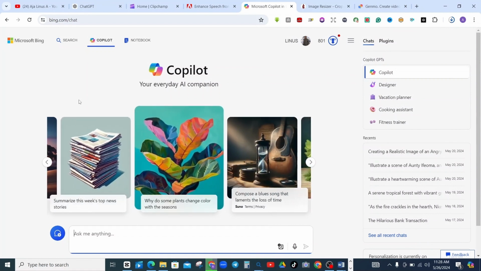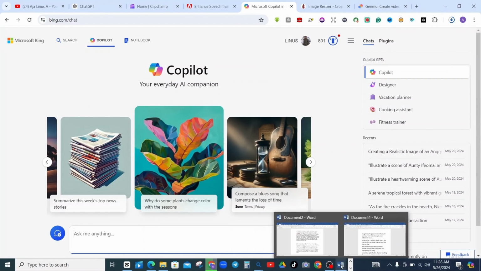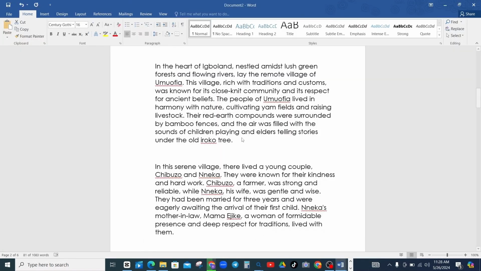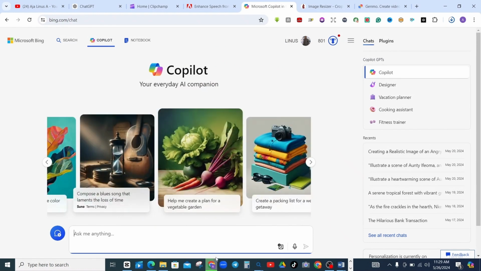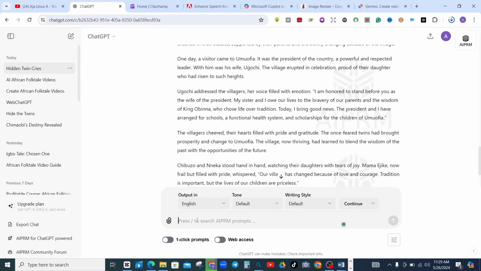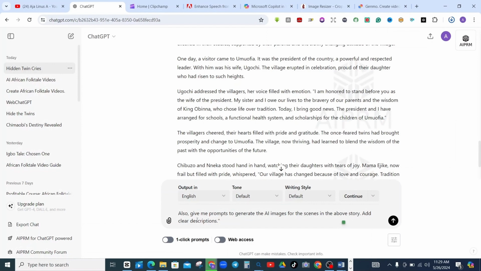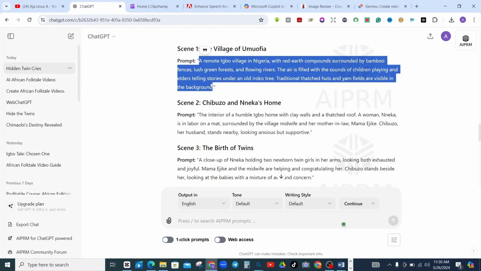So the next thing you can do is go to your email where your image was generated. I already have the prompt that I will use to generate the kind of images I want Bing AI to generate for me. I copy this prompt and put it on ChatGPT. The prompt I have is: give me prompts to generate AI images for the scenes in the above story. Add clear descriptions. You enter this prompt now.